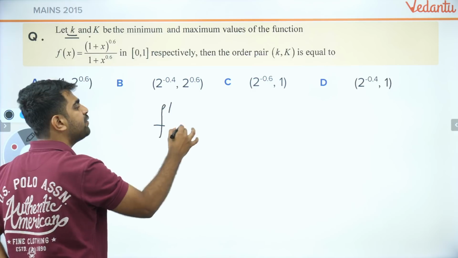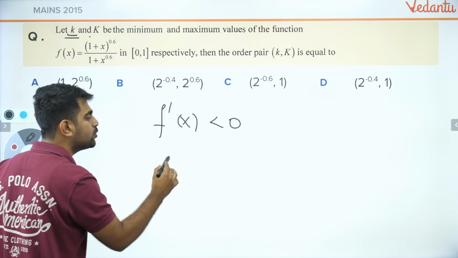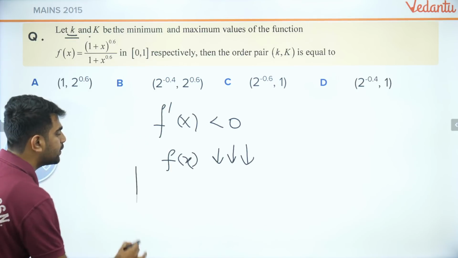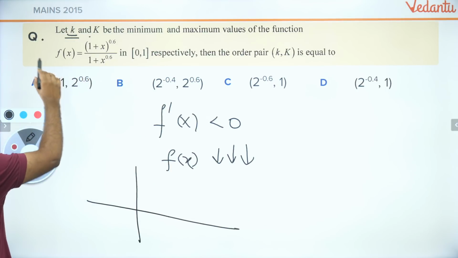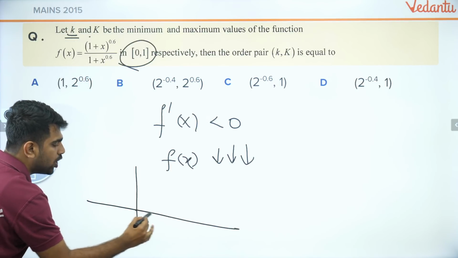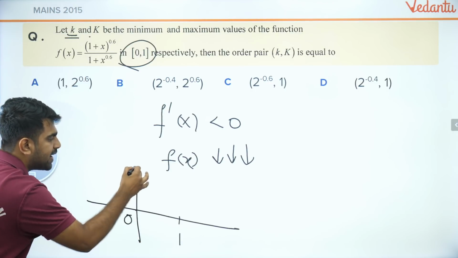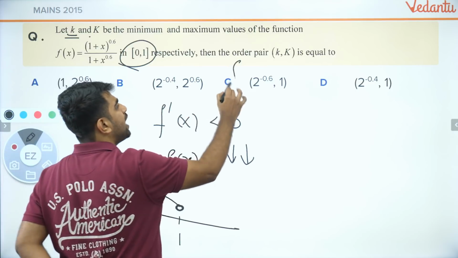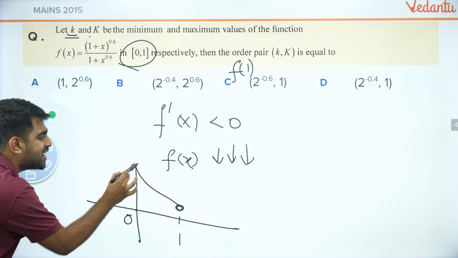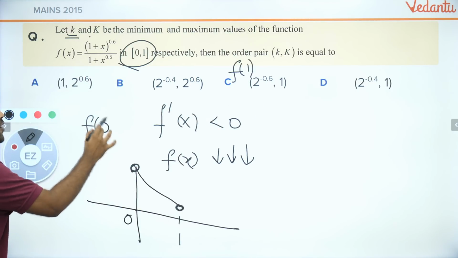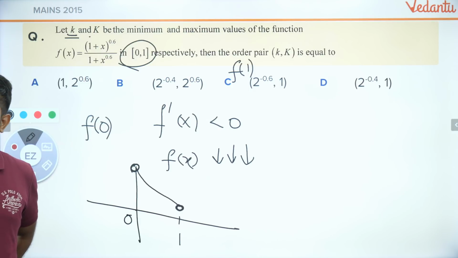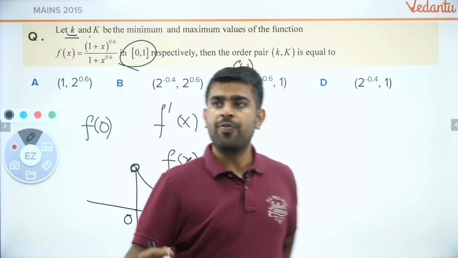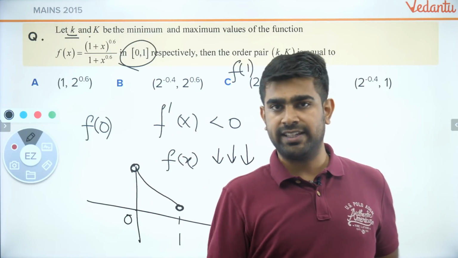I just proved f dash of x is less than 0. That means f of x is a decreasing function. That means f of x lies between 0 to 1. So between 0 to 1, 0 is here, 1 is here. My graph is decreasing. So what will be the lowest value? The lowest value will be f of 1. What will be the highest value? Highest value will be f of 0. That's it. Over. That is the advantage of proving that the function is increasing or decreasing.